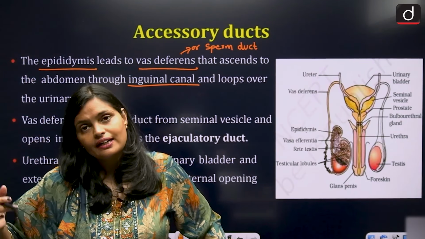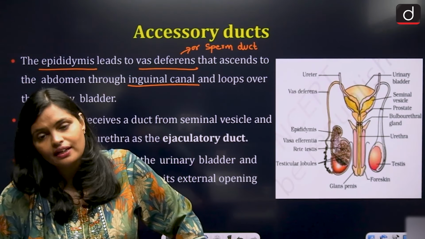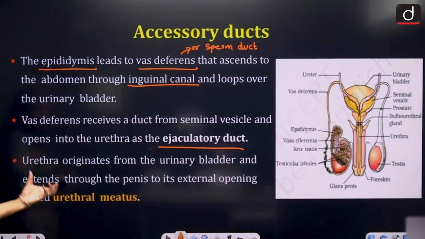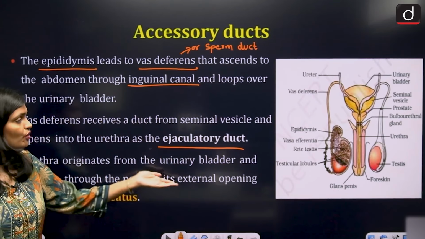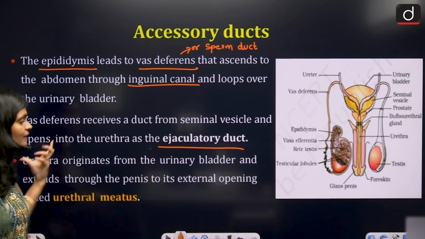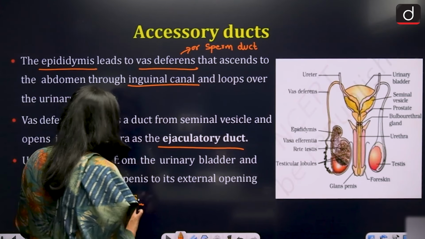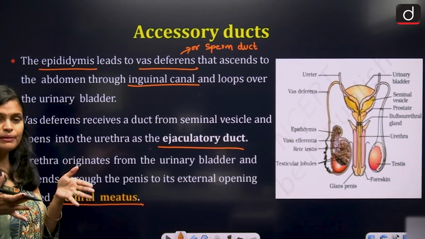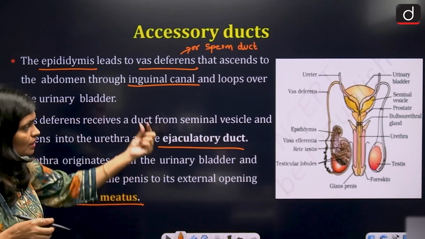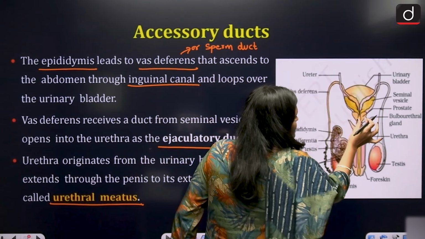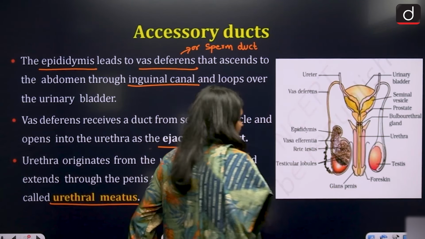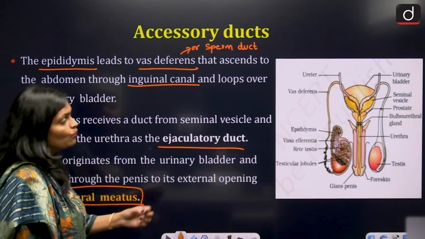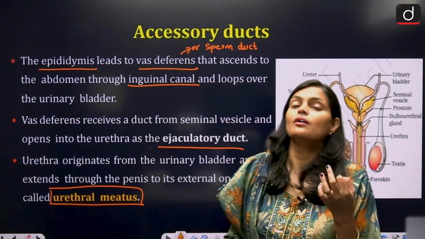So after that the vas deferens opens into the urethra. Urethra is what? Again it is a kind of duct, known as the ejaculatory duct. The urethra originates from the bladder and extends through the penis to its external opening called the urethral meatus. See, this is the bladder. Bladder से urethra बनता है, penis तक पूरा extend होता है, right? So the opening of the urethra is called the urethral meatus.